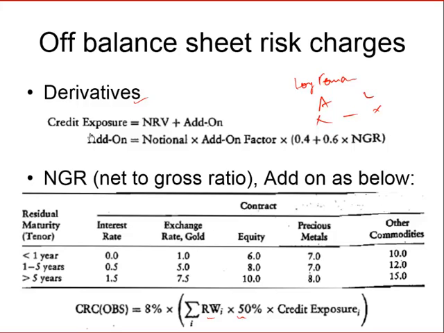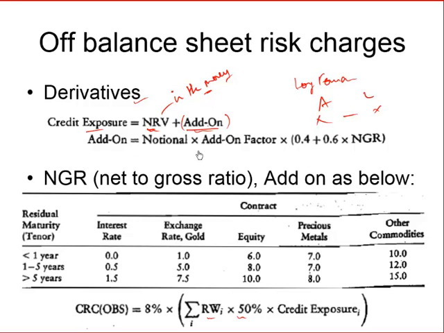So the credit exposure for derivatives specifically is calculated as the net replacement value plus an add-on. The net replacement value is simply how much in the money or out of the money we are right now. So if we are in the money, then there will be some exposure. If we are out of the money, then there is no exposure for us. So NRV is the net replacement value, that is how much in the money we are, plus an add-on. And this add-on is basically to account for the volatility and the risk that we may come in the money in the future.